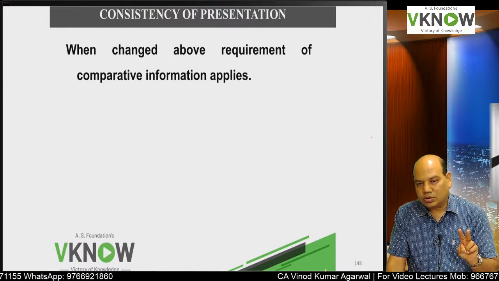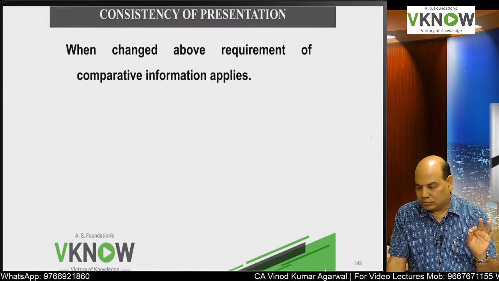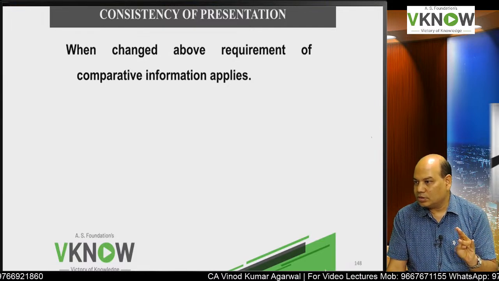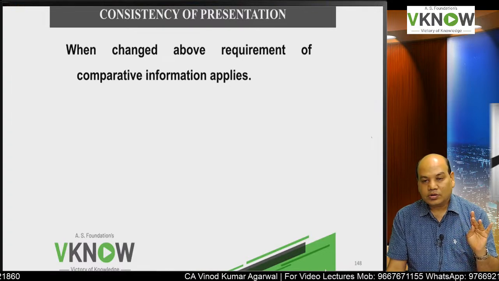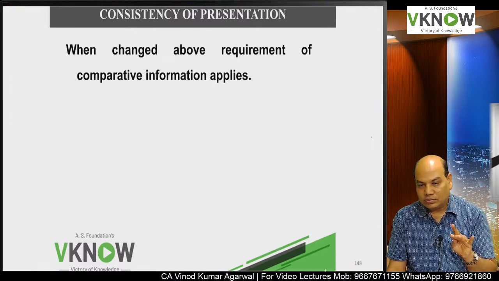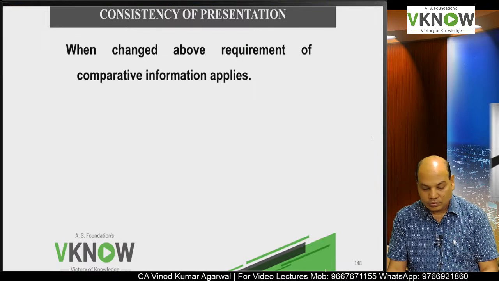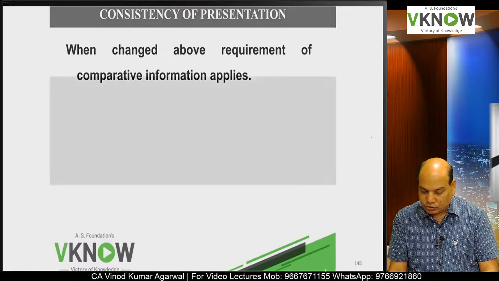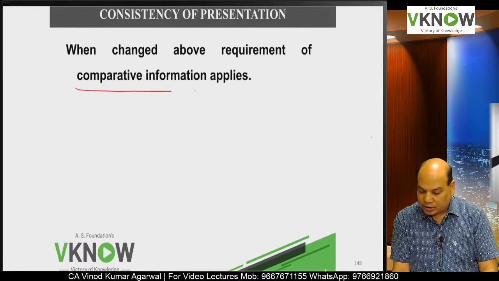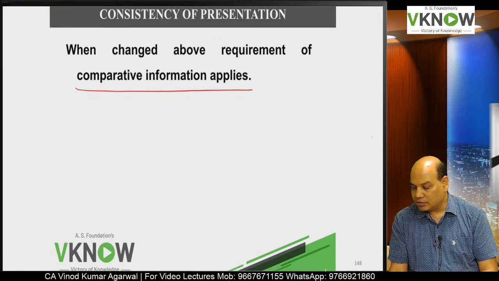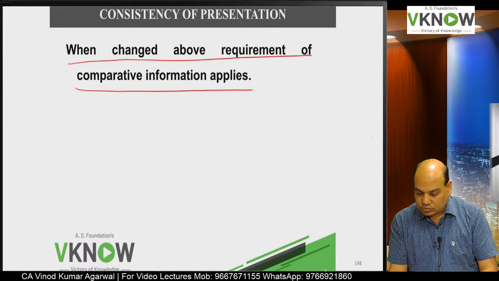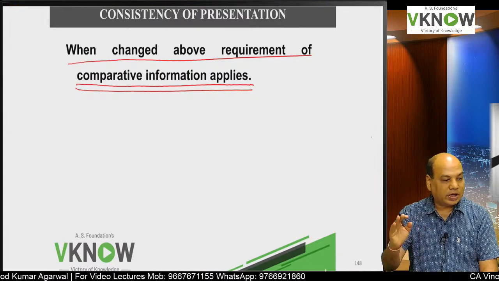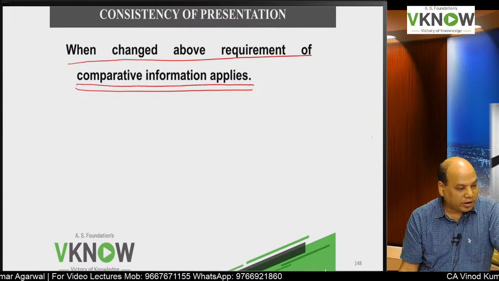So the standard allows you to change the classification or presentation, one, if the entity's business model has changed, nature of operation has changed. Two, the change would result in better presentation. And third, when an Ind AS requires the entity to change the presentation or accounting policies. So when changed, the above requirement of comparative information applies. Is it right? So the comparative information will also be changed so that the previous year data can be compared with the current year data.